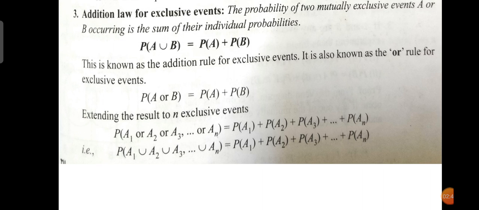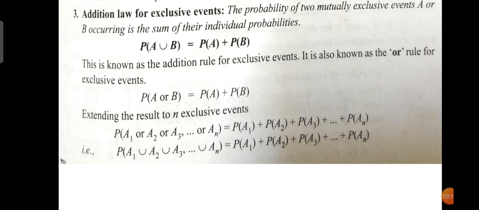Next is the addition law for exclusive events. The probability of 2 mutually exclusive events A or B occurring is the sum of their individual probabilities. You have studied this in the previous class. I am just recalling it, not explaining, just reading.